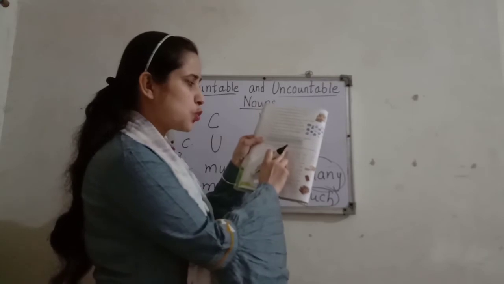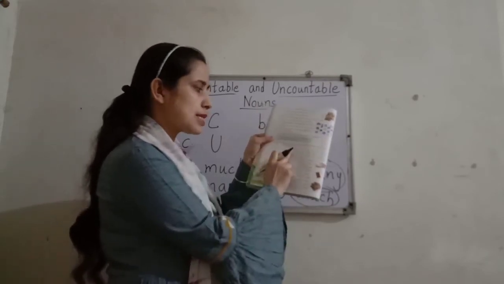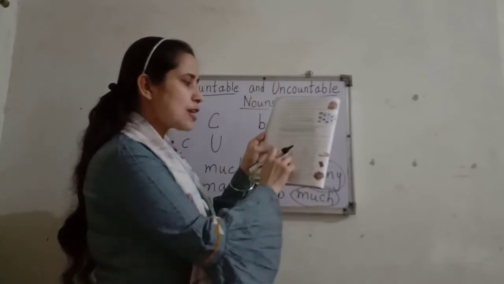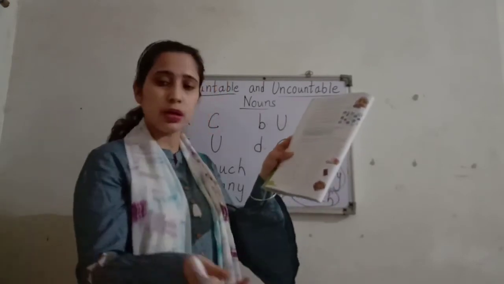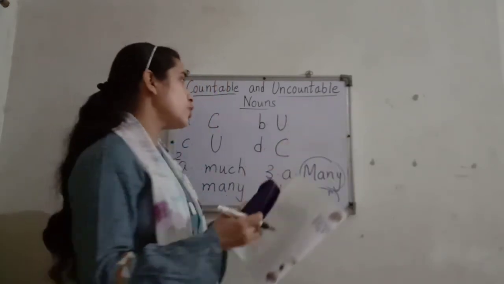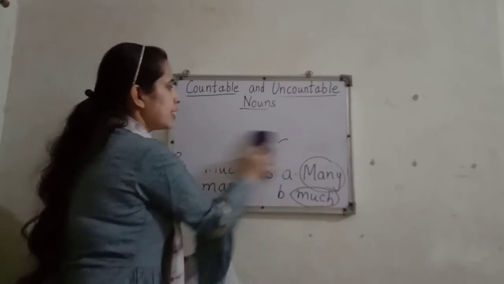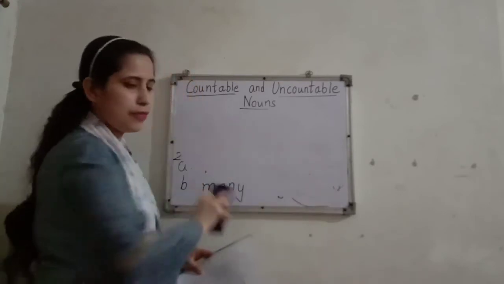Okay, now children here exercise 4, the last one which we will do is fill in the blanks choosing the correct words from the box. You may use some words more than once also. So a dash of water, a piece of water, packet of water, grain of water, bottle of water, what? So we can write a tank of water. You have tanks in your houses. So what you will write? A tank of water.